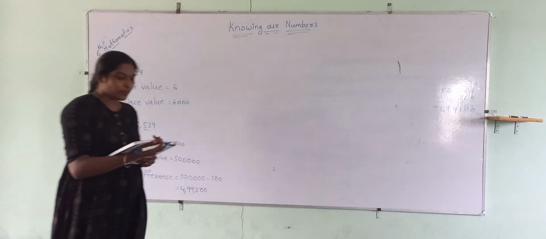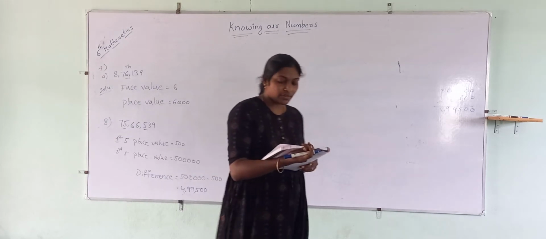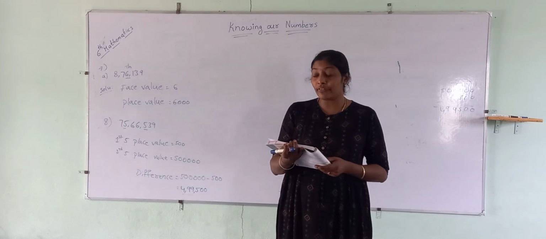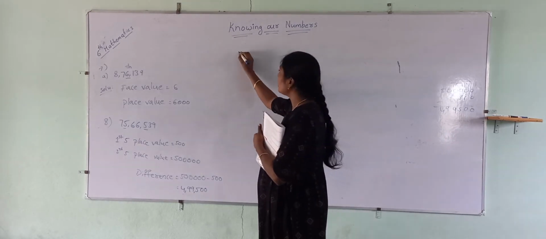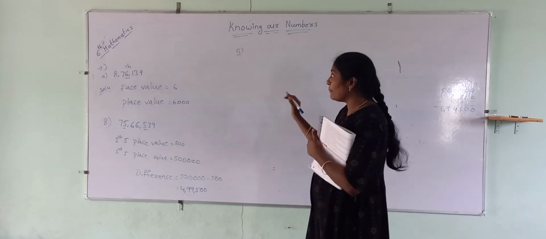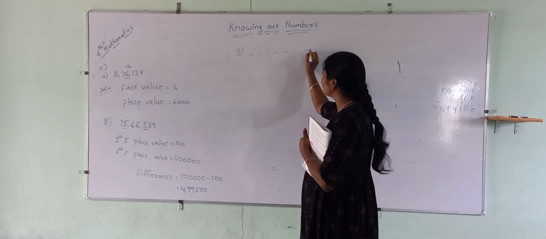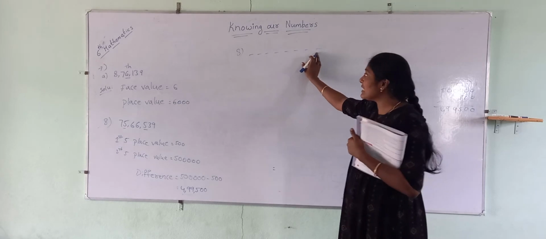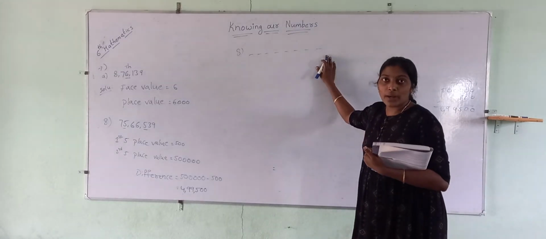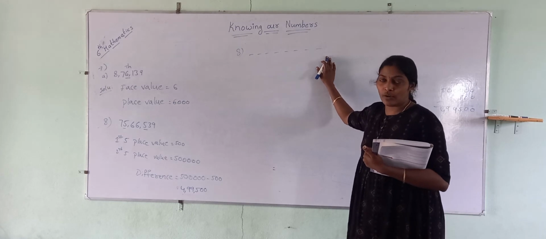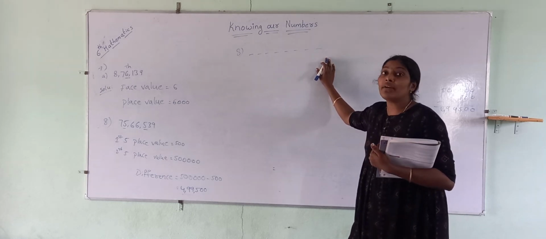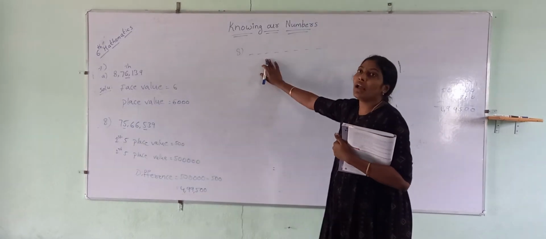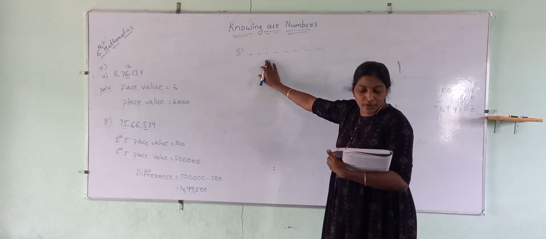Next, ninth problem. Write the number names of the smallest and greatest 8-digit numbers having 8 different digits. Okay, what they are asking is, we have to take a number which contains 8 digits, and these digits should not be repeated. Should not be repeated means we can take any number from 1 to 9, and 0 is also there. We have 10 digits. Out of 10 digits, we have to take only 8 digits. And in those 8 digits, which number do we have to write?